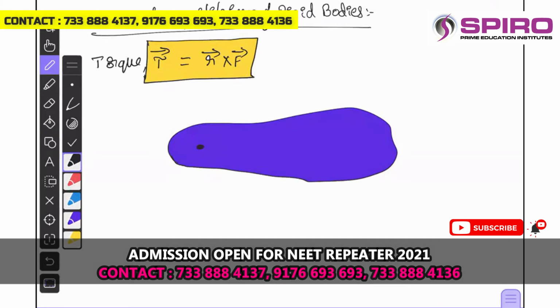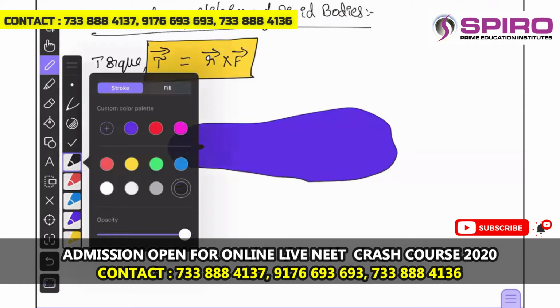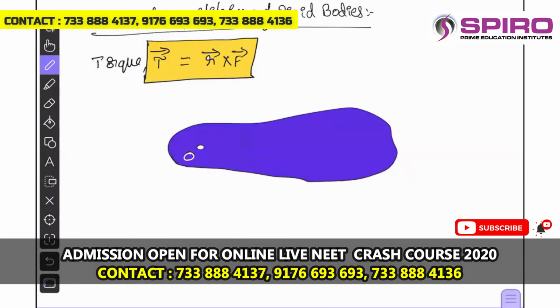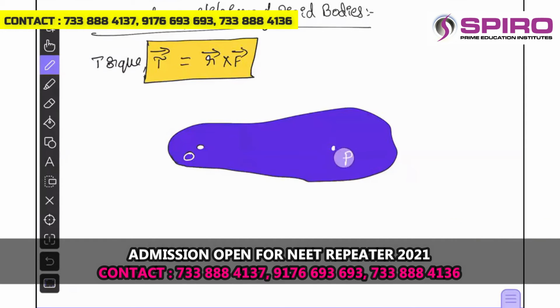About this axis, the body is about to be rotated. This is the point O, let me say. About this point O, let me consider some point here, that is, say P. O is the pivoting point, and from the pivoting point to any other point, this is a position vector, say r bar.